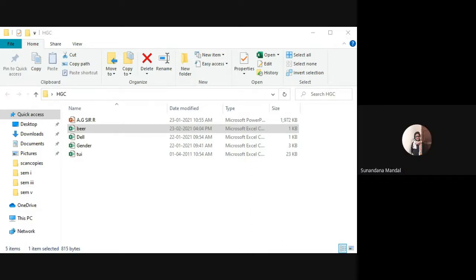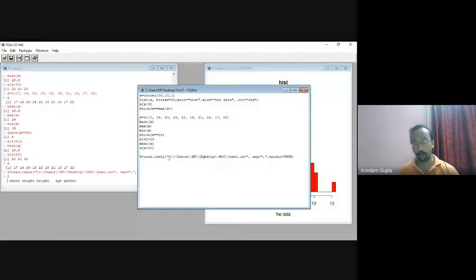Yes, sir. Then go to R and just type D equal to read.table, within brackets, within inverted commas, paste the path, and then the last slash.